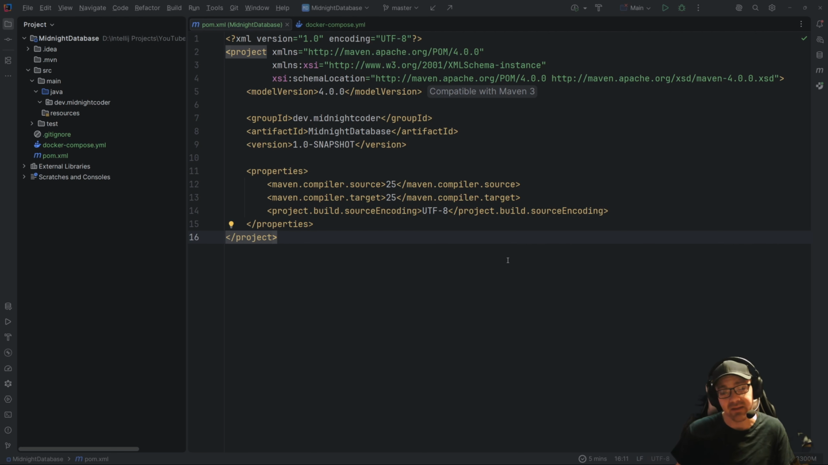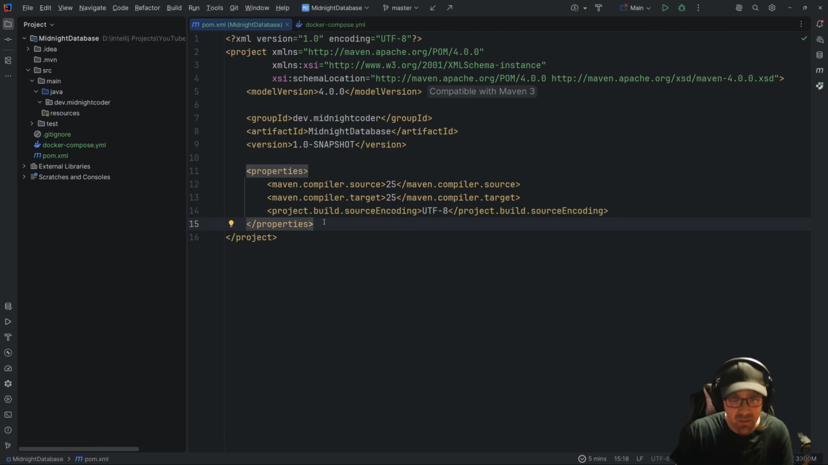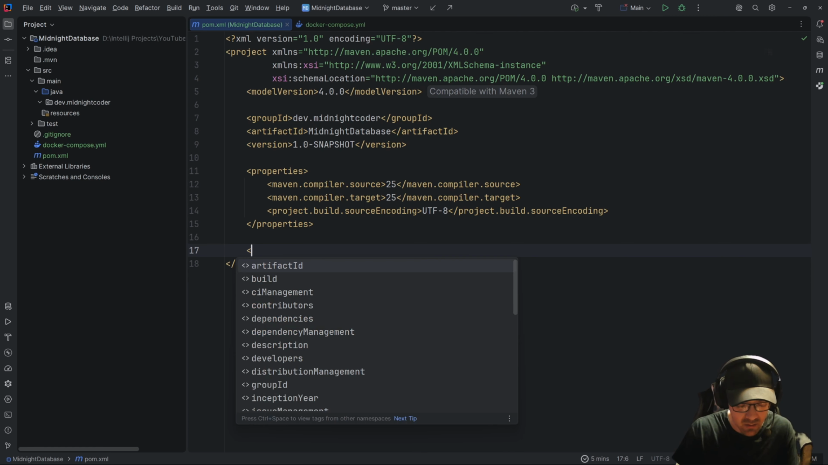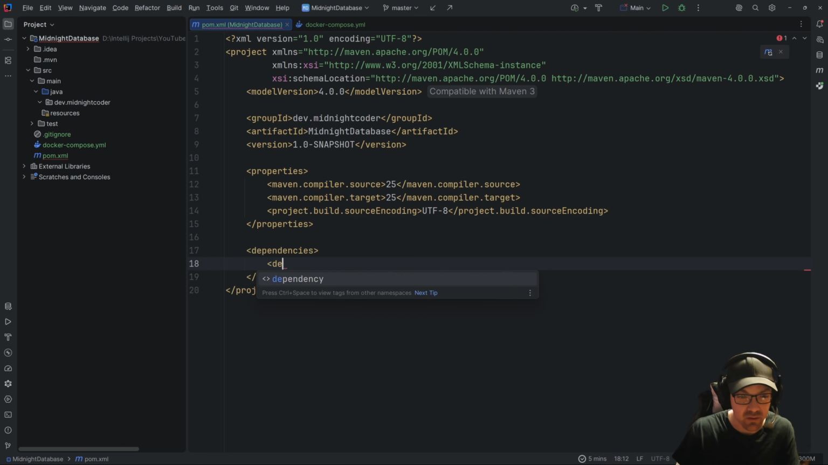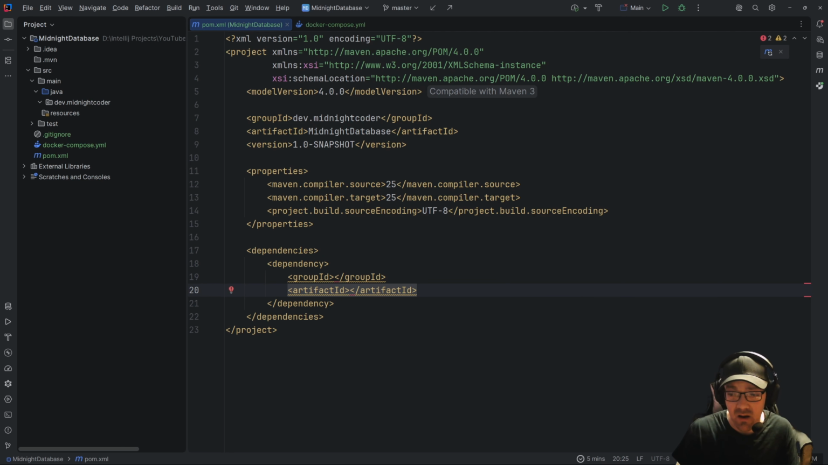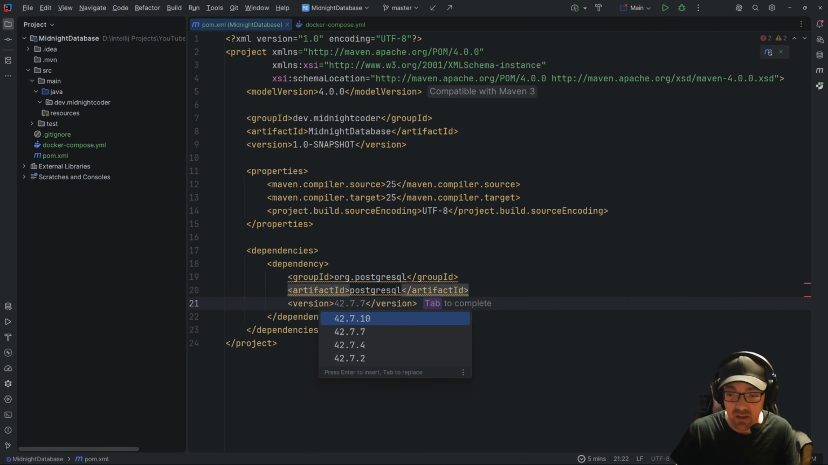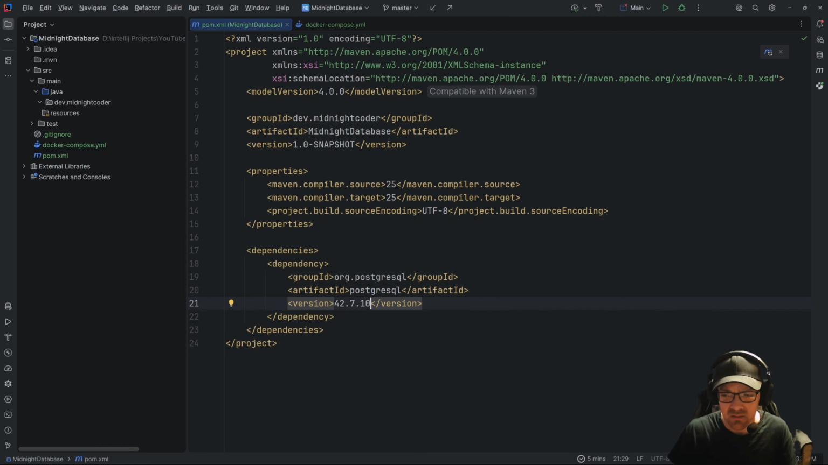So let's see how we go about adding this in. First we're going to pop in and add a couple of dependencies. The first one is going to be the driver. In our case, this is going to be a dependency. The artifact in our case is going to be Postgres. And thank you. Look at that. Thank you, JetBrains.